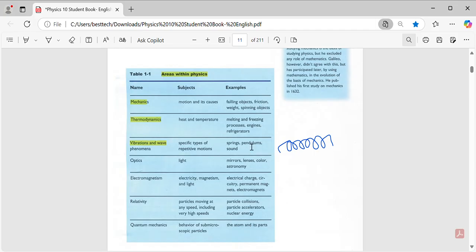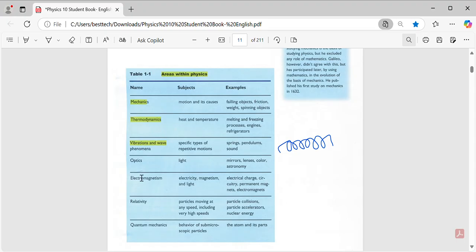Pendulum, same thing. Or sound, sound too is vibration. So spring is so important, Baba, this is the example. Vibration and wave phenomena is about repetitive motion. Any object that goes through 2-3 times of motion or repetitive motion is a vibration and wave phenomenon. For example, spring and pendulum.